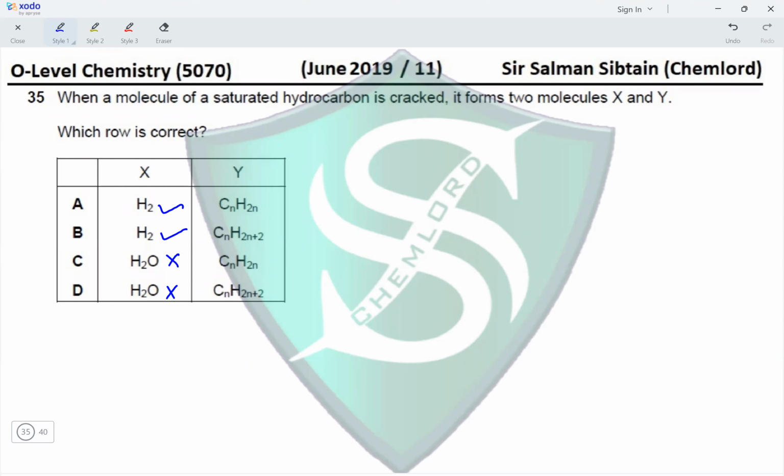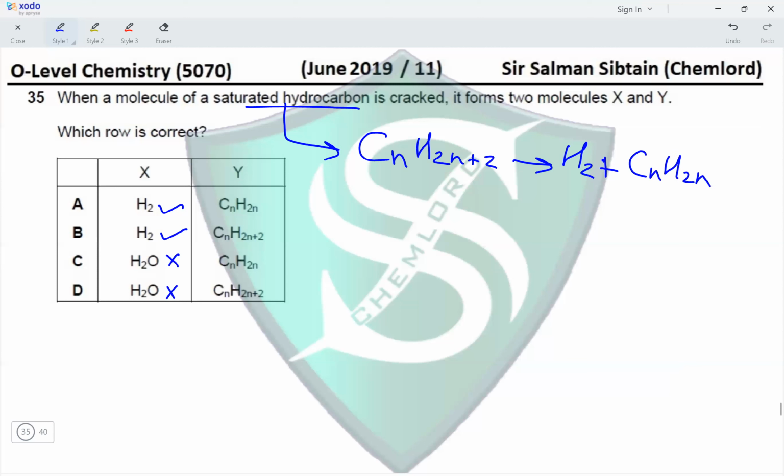So if hydrogen has been removed from the saturated hydrocarbon, that means the formula is converting from CnH2n+2, which is for the saturated hydrocarbon. After the release of hydrogen, we are left with CnH2n, which is the formula of an alkene. So between A and B, A has the formula for Y as CnH2n and B has the formula CnH2n+2, making B incorrect. Therefore, the correct option for this question is option A.